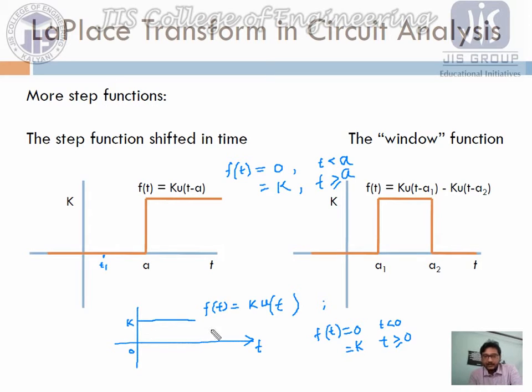Similarly, can we say here, as the signal gets its value k at t equals 0, that we can write obviously, no problem at all. Similarly for this case, can we write the function that f of t equals 0 and f of t equals k at a, so we can write f of t equals k into u of t minus a, so at a this function starts over here, right? So I think it's clear.